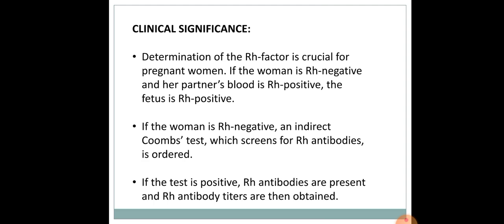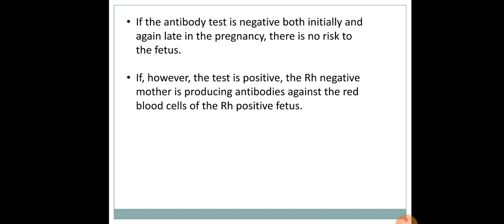If the test turns out to be positive, then RH antibodies are present and antibody titers will then be obtained. If the antibody test is negative, both initially and again late in the pregnancy, there will be no risk to the fetus. If the test is positive, the RH negative mother will be producing antibodies against red blood cells of the RH positive fetus.